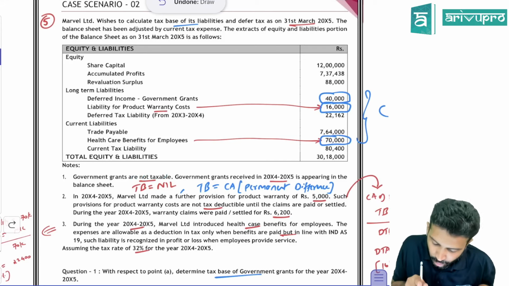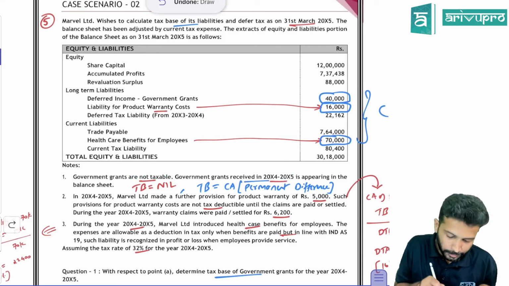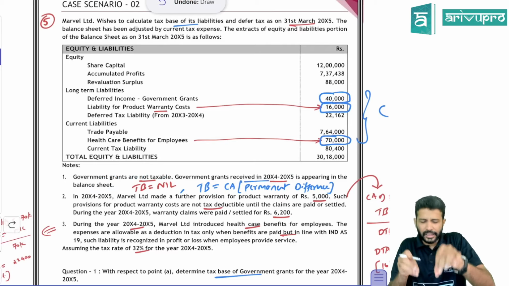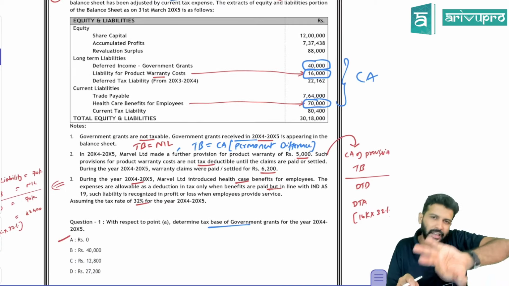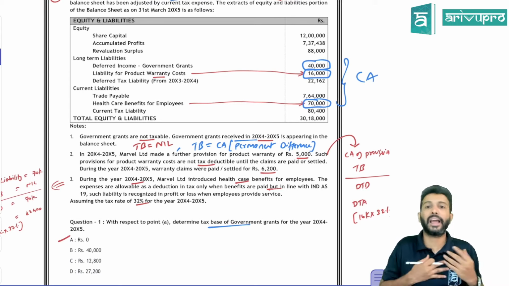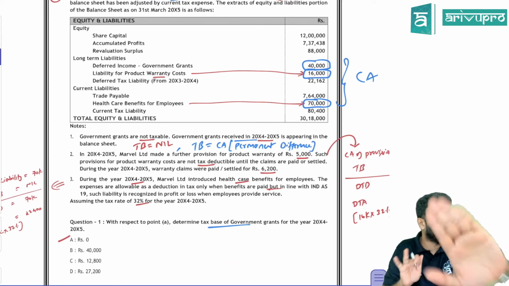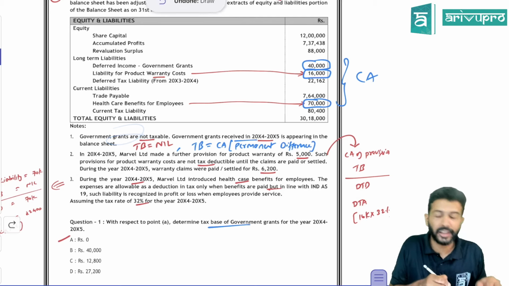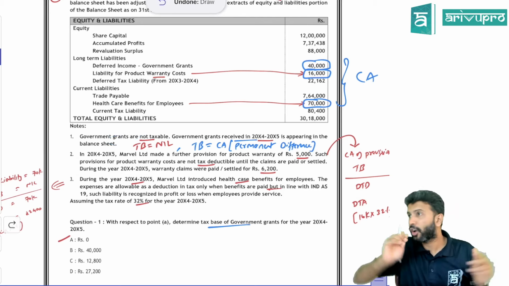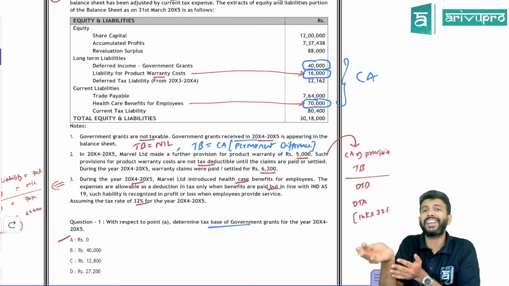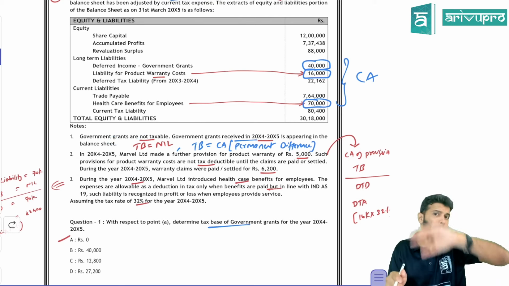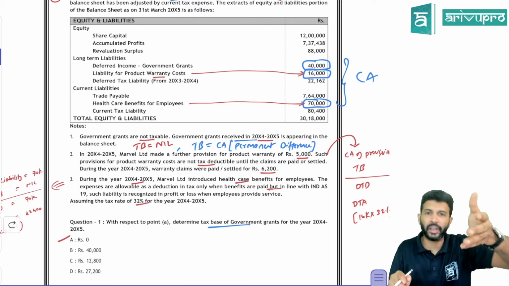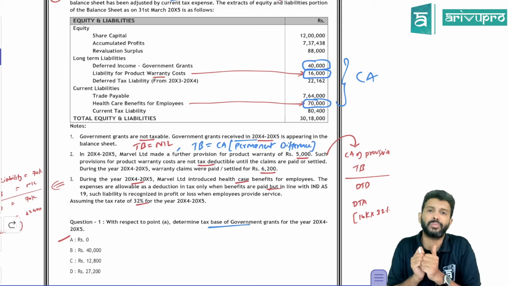The government grants received in 20X4-X5 are appearing in the balance sheet. Normally, on this particular case study, I slightly disagree with the solution given. I'll tell my opinion, but follow what our mother body has done because we cannot override. If you have any exempt income, we call that a permanent difference. Although Ind AS 12 does not use the words permanent difference, the treatment is pretty much the same. If it is not taxable, what do we do?